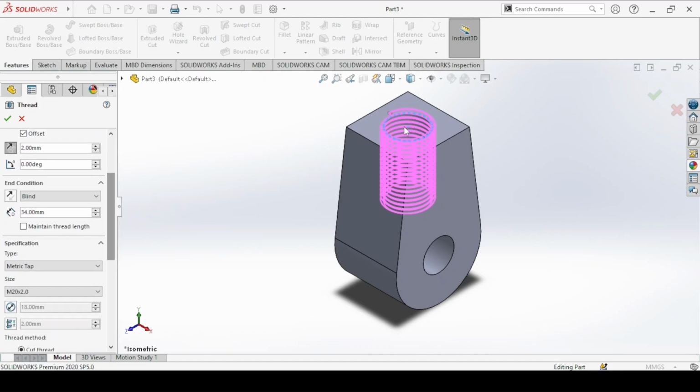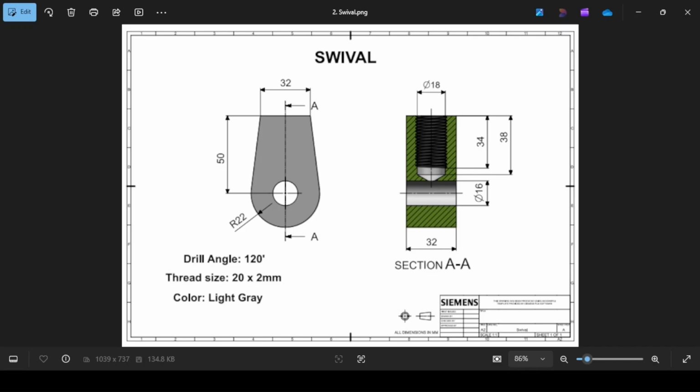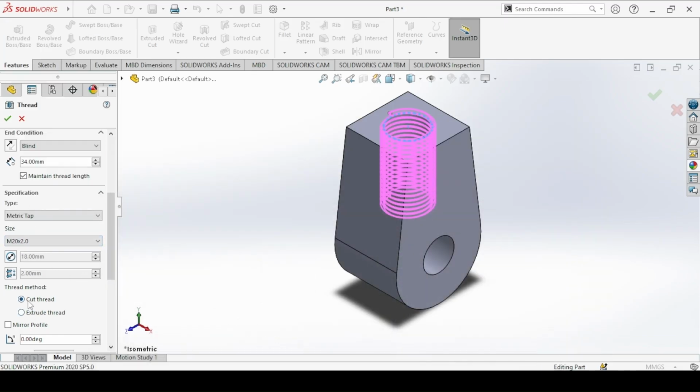Then since we added the offset, it has pulled the thread upwards, so we want to maintain the thread length. And then since this is a hole, we make sure we set the specification type to metric tap for a hole, and the thread size is 20 by 2 millimeters, which is here. Cut thread and then okay.